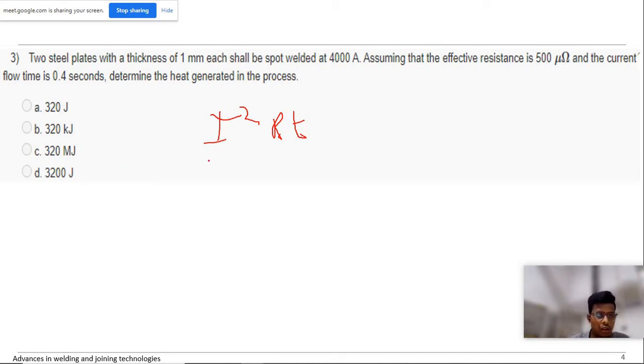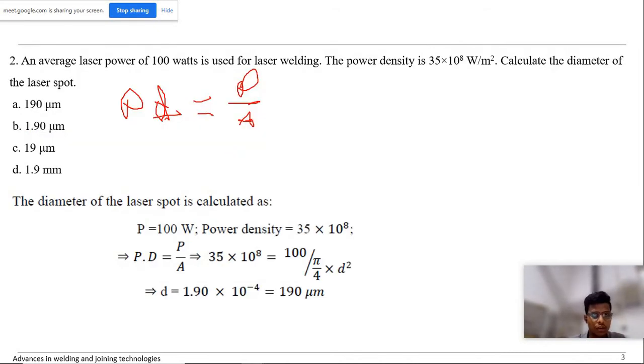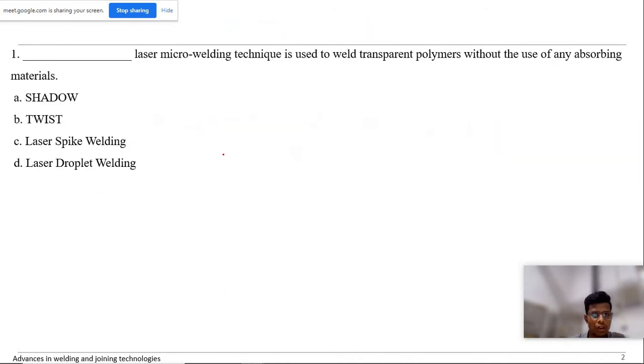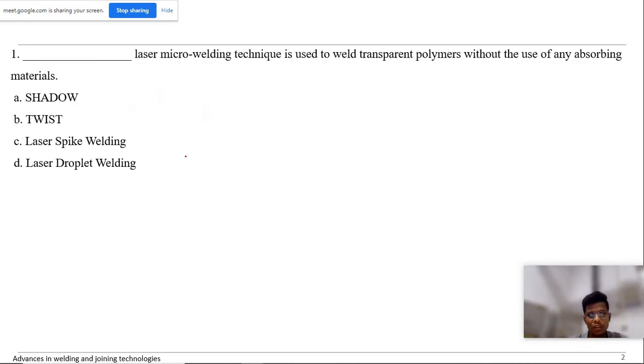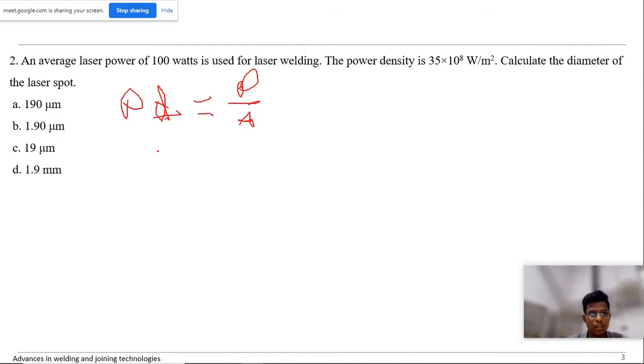for the sake of continuity, I will start again. For the first question, it is straightforward. Without any absorbing material means only twist, because other techniques need some transparent or absorbing material. So B is the answer.